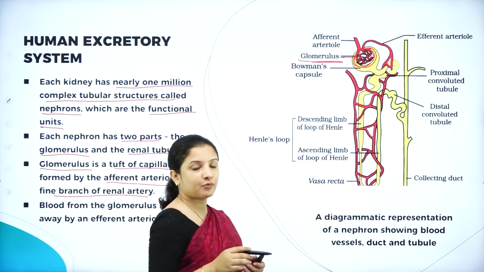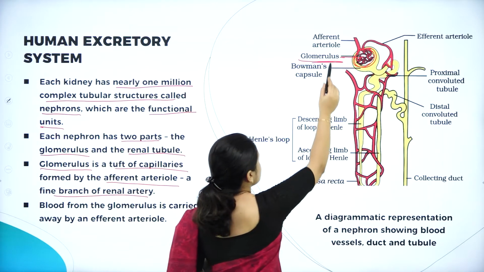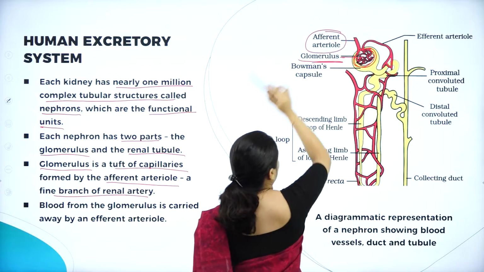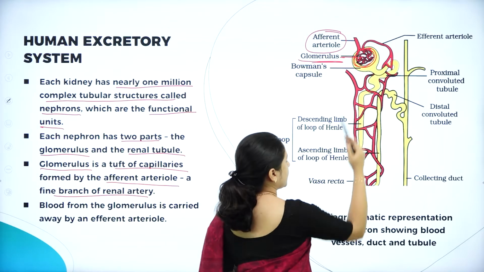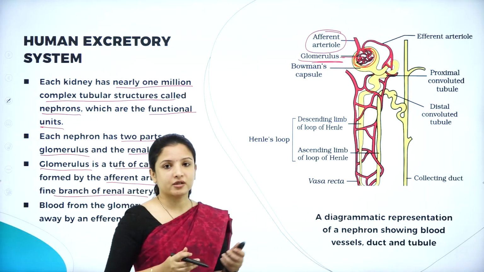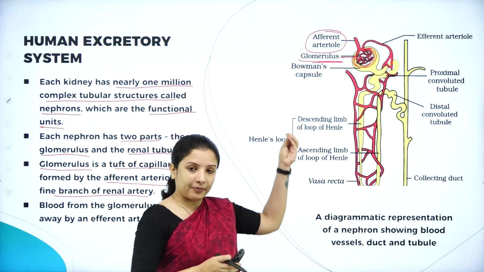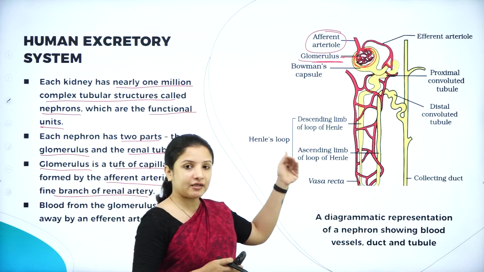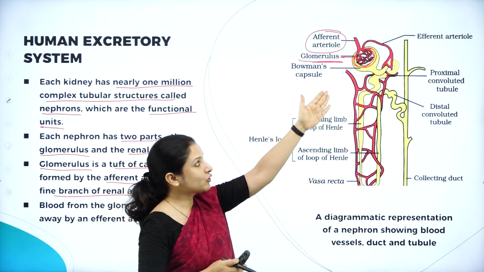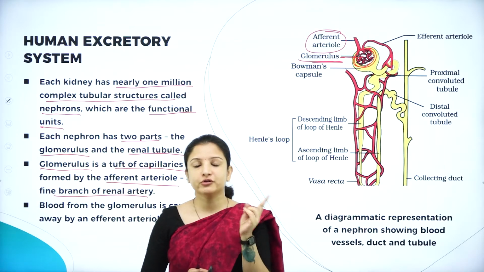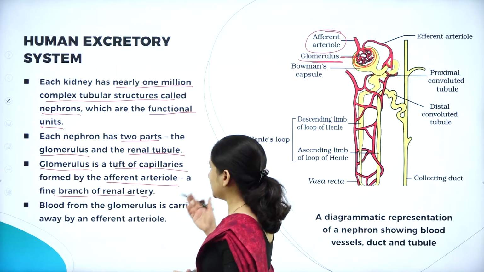They are the continuation of the afferent arteriole, and they end with the efferent arteriole. So, the one entering into the glomerulus is the afferent arteriole, and the one leaving the glomerulus is the efferent arteriole. You need to understand these 2 things.